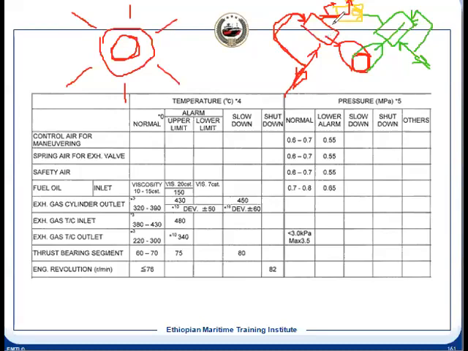Some means not all, so it's not a common problem. So we'll have to look into it that way. We can see this cam, once you apply the pressure here, whether it is in contact or not. If it is not in contact, it will not function. No pilot air will go to operate your cylinder air starting valve.